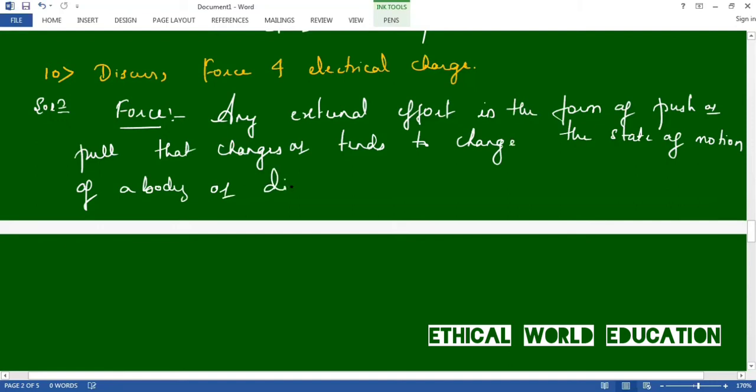We can also take the dimension of the body.